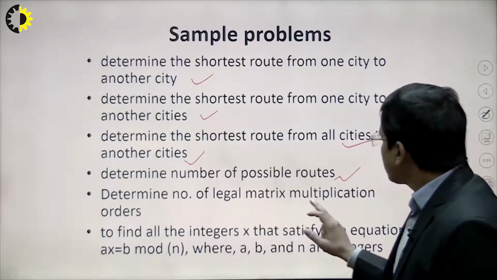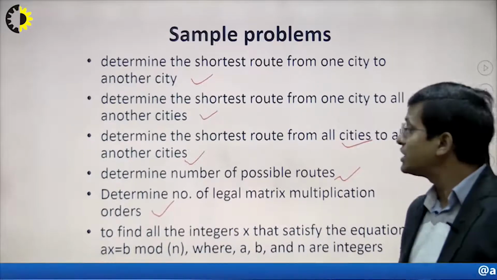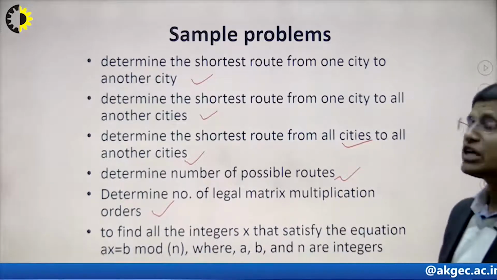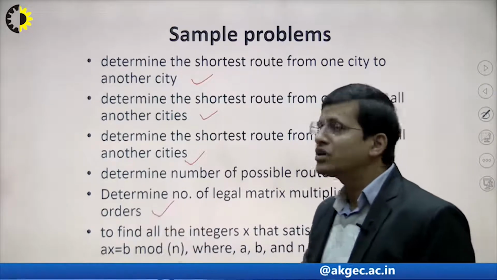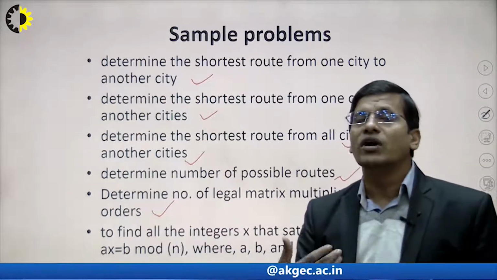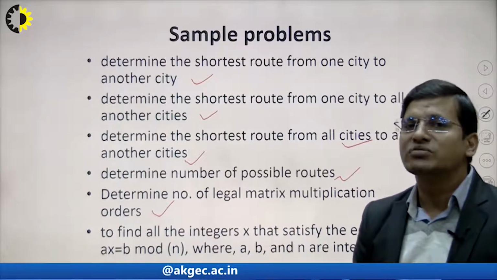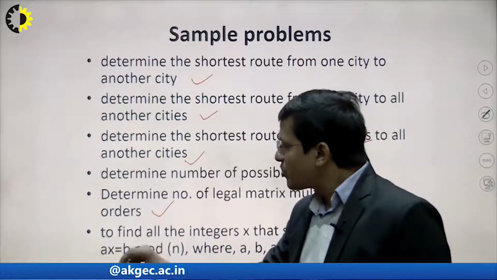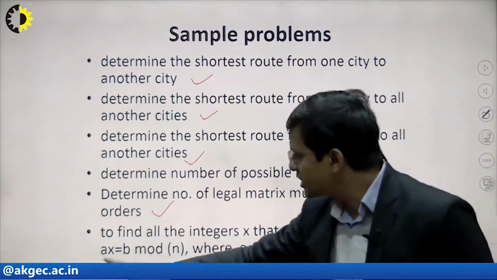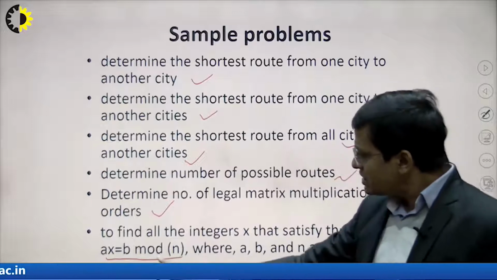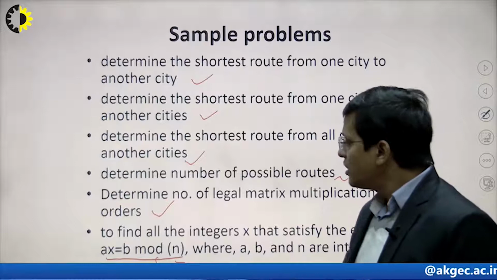Determining the legal matrix multiplication is another problem where we can use dynamic programming. That is the matrix chain multiplication problem. How can you determine the possible ways of multiplying various matrices? Similarly, another problem is to find all the integers x that satisfy a given equation. These are equations used in cryptography.